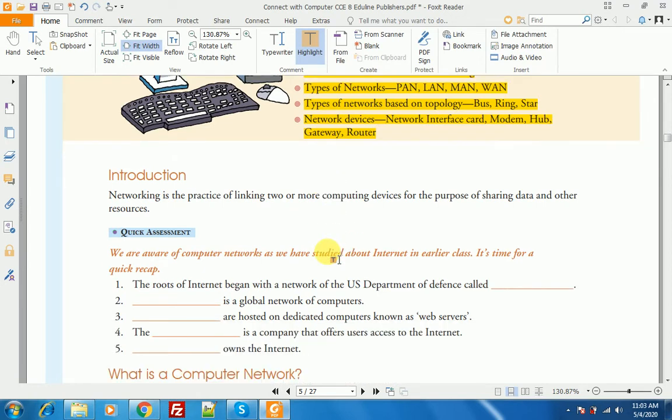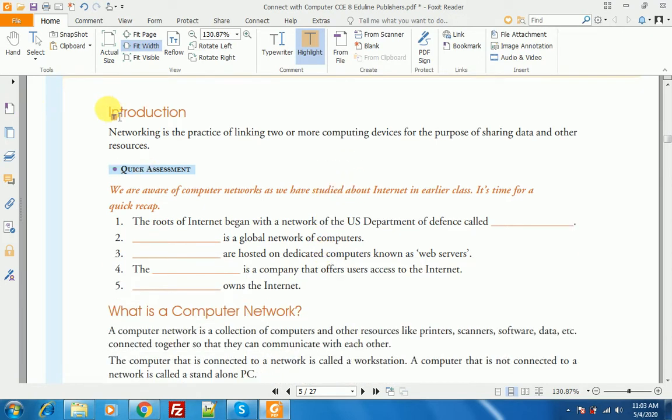Okay, so let's see. Introduction. Networking is the practice of linking two or more computer devices for the purpose of sharing data and other resources. When we link two or more computers to each other, that is called networking.